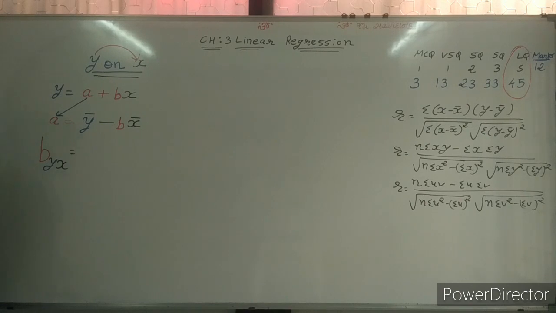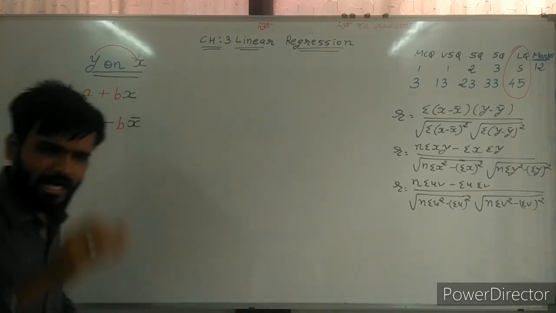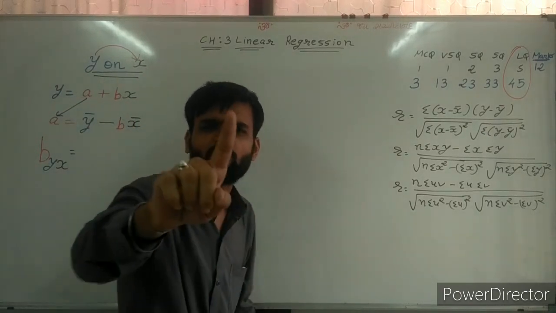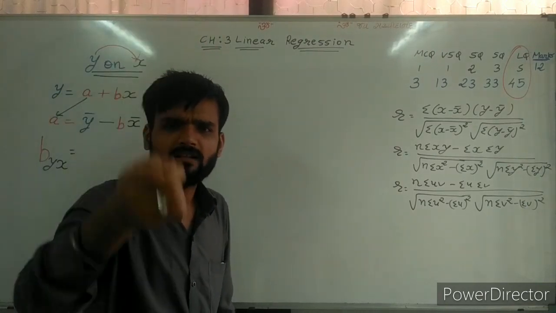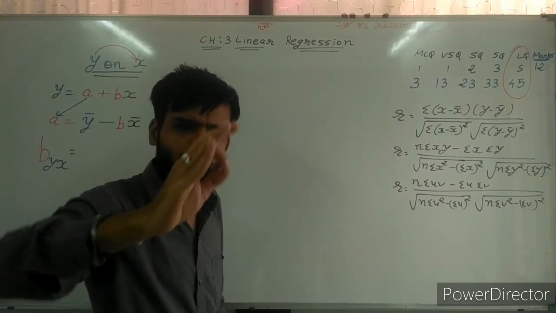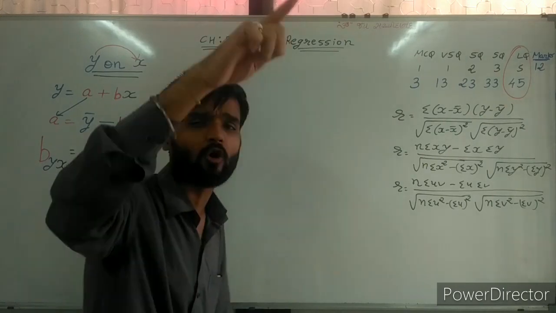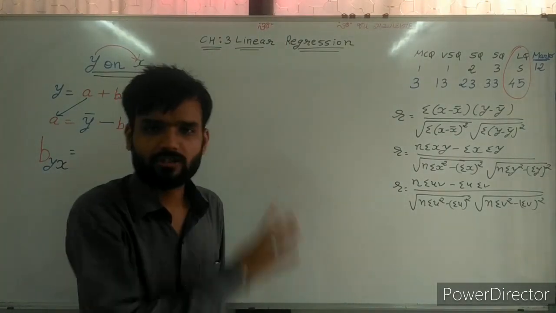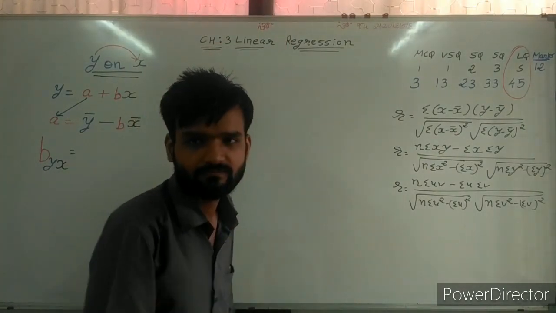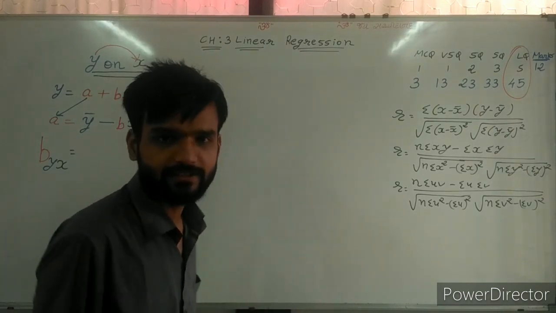Now make this formula. I am explaining you only one formula, and then you can make your own formulas on that logic. That is guaranteed, 100% guarantee.